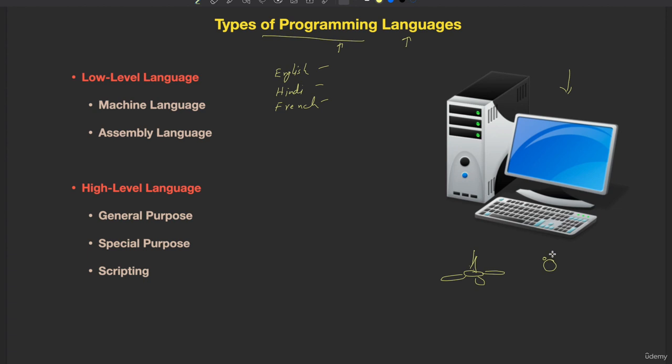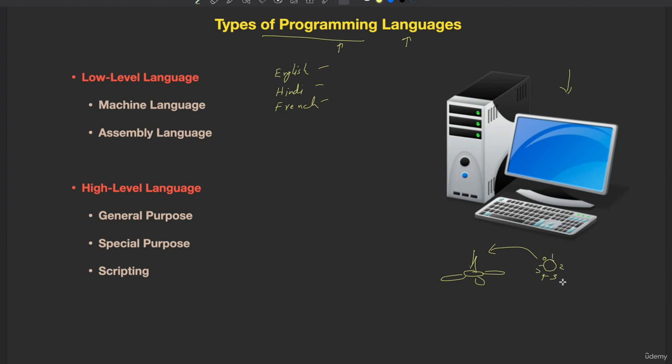If you set the speed to 1, then we want it to run at some speed, and 2 and 3, then 4, then 5, then 0. So we have different levels of speed, and whatever speed you set, the fan will rotate at that speed. So we are able to talk to this fan. This is nothing but the language of a fan.